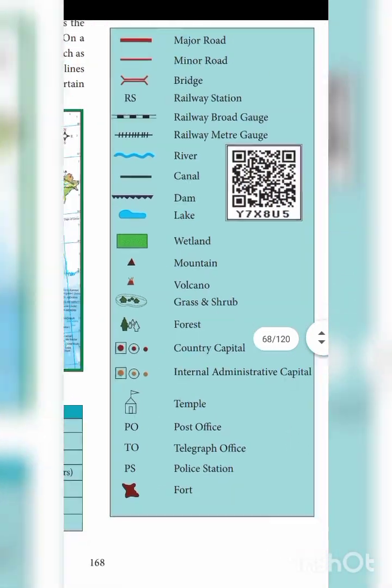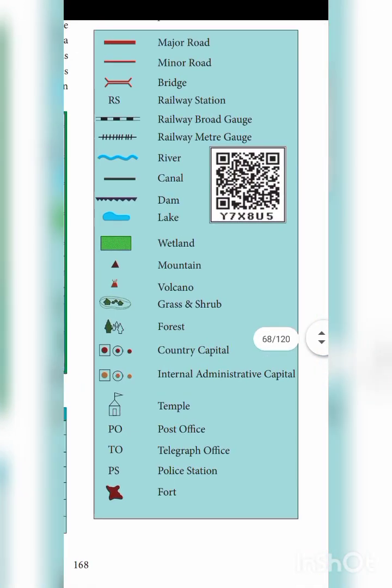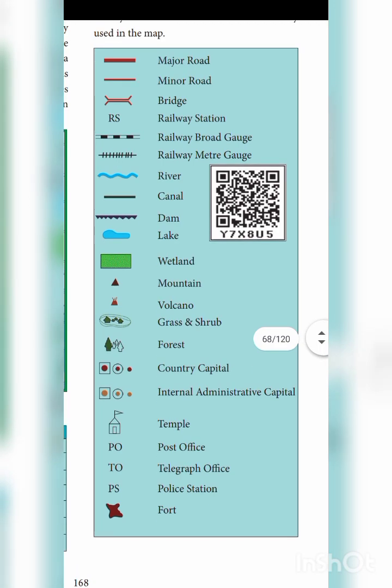Okay, and you have to draw this on an A4 size sheet and send me a pic. This is your activity for this term. You must know all these signs and symbols. Children, these are important topics, fundamentals in geography.